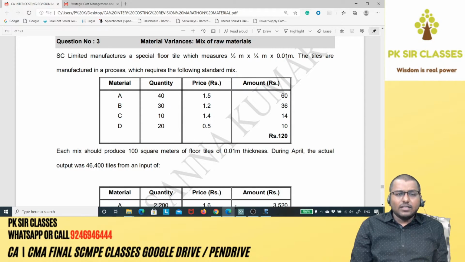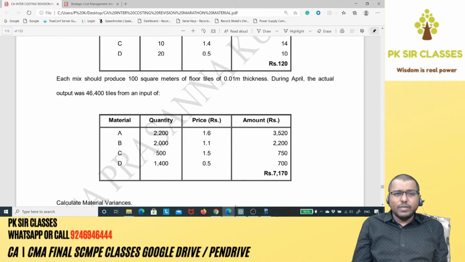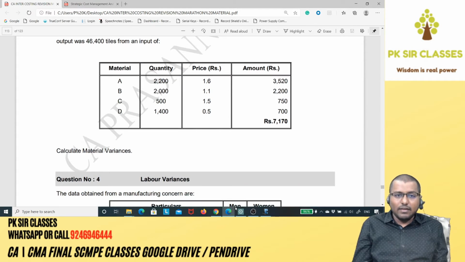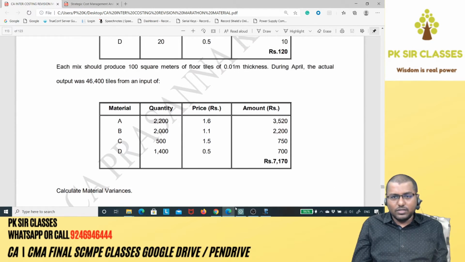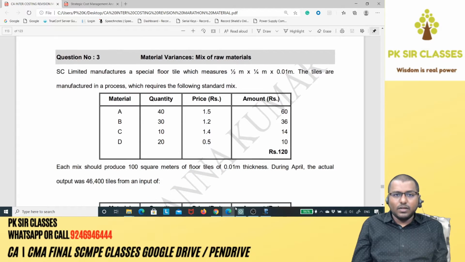See here. SC Limited manufactures a special floor tile which measures half meters into quarter meters into 0.01 meters, which means length into breadth into thickness. We are talking about a tile here. The tiles are manufactured in a process which requires the following standard mix. You've got all the 4 materials, quantity is given, price is given, and amount is given. And after that, each mix should produce 100 square meters of floor tiles of 0.01 meters thickness. During April, the actual output was 46,400 tiles from an input which is given. So you're required to calculate material variances. That is the question.